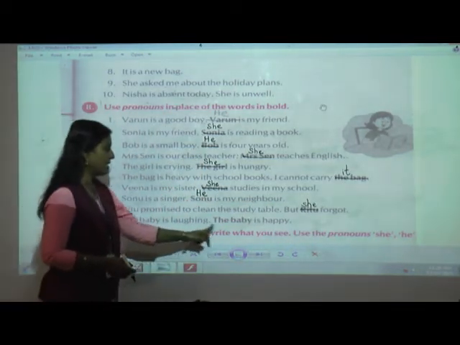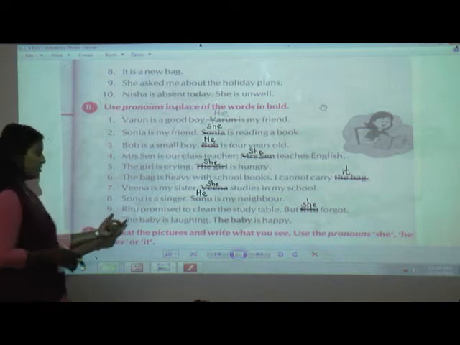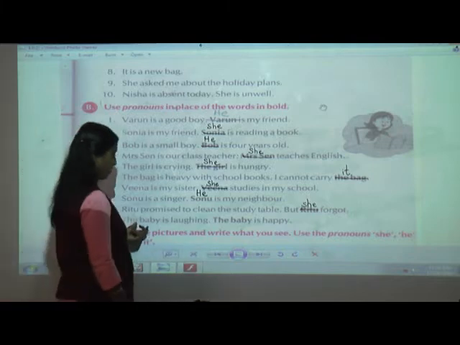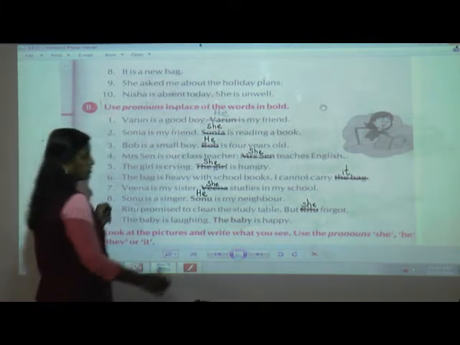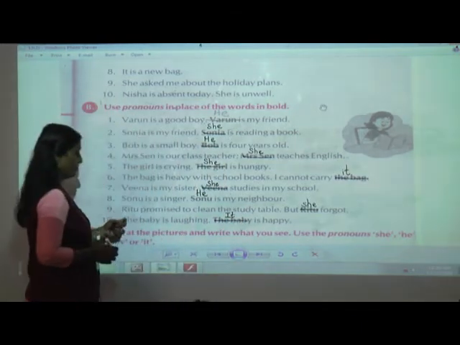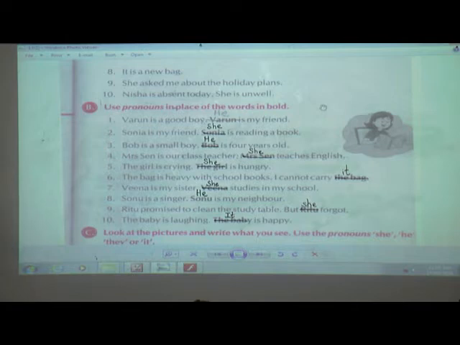The baby is laughing. The baby is happy. Now here also, they have not mentioned whether the baby is a girl baby or a baby boy. So I have told you if it is not mentioned, what word am I going to use, students? It. The baby is laughing, it is happy. And I hope that you have understood how I have used the pronouns in place of the words in bold. Is this lesson easy, students? Okay, only we are using he, she, it, they, them.